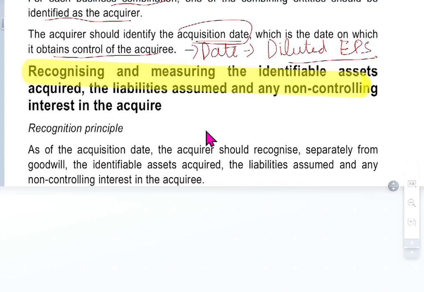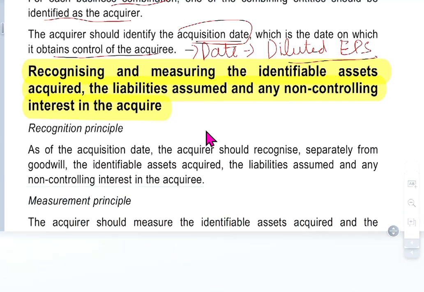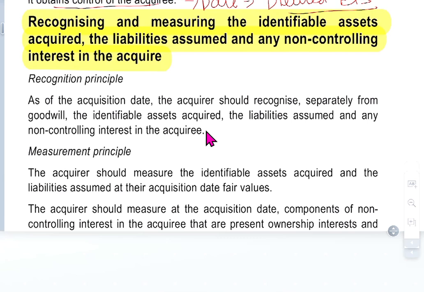Recognizing and measuring the identifiable assets acquired, liabilities assumed, and any non-controlling interest in the acquiree. This term you want to read. Recognition principle: as of the acquisition date, the acquirer should recognize separately from the goodwill the identifiable assets acquired, the liabilities assumed, and any non-controlling interest in the acquiree.